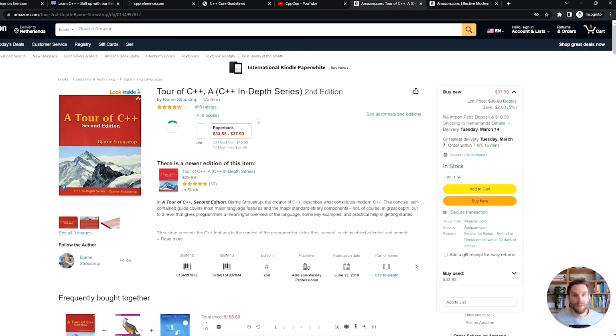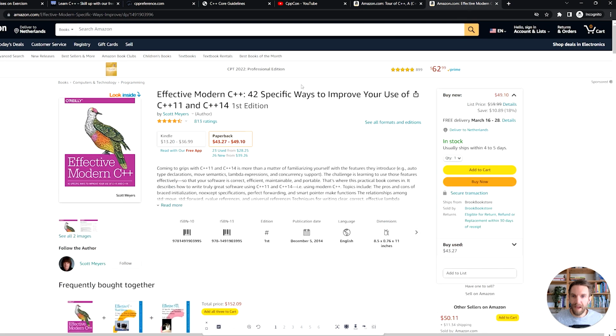If though you prefer to learn from a book, A Tour of C++ is an excellent resource. It has been written by the author of C++, Bjarne Stroustrup. So you can be sure that the author knows what he's talking about. If you'd like another book, Effective Modern C++ is a great resource that you can use to learn about modern C++. And as I mentioned, C++ is a very evolving language. So with this book, you get lots of the more modern goodness in C++ taught to you.